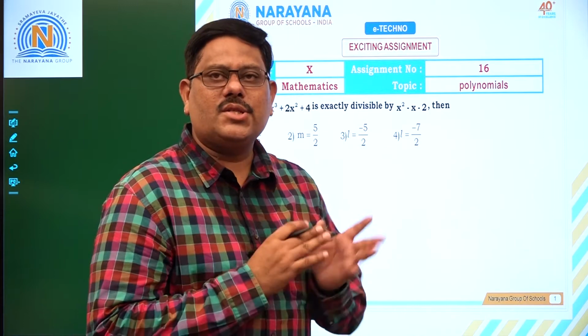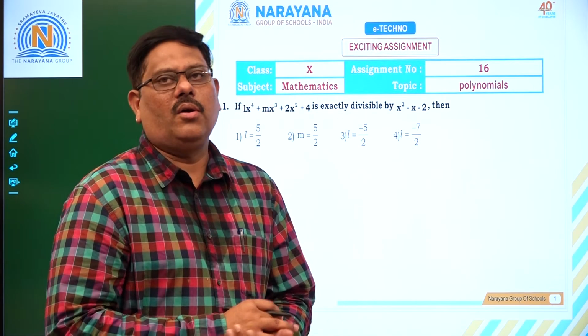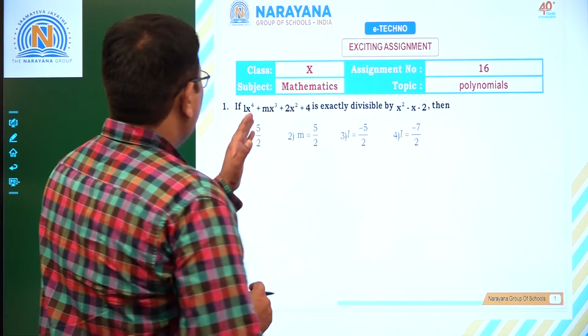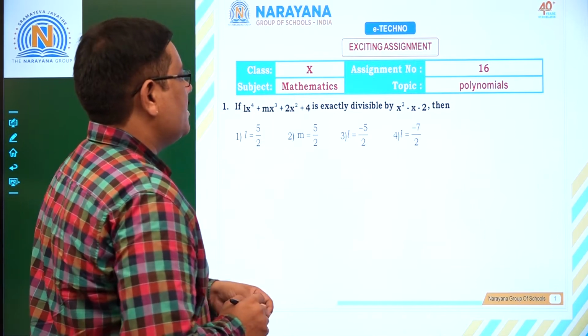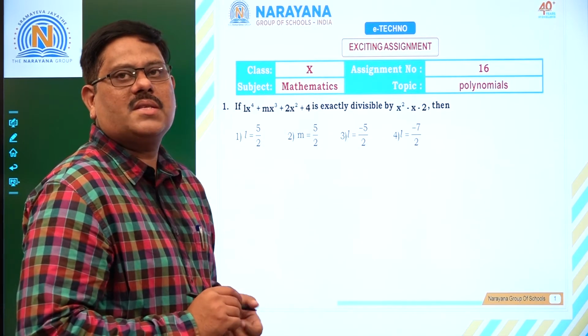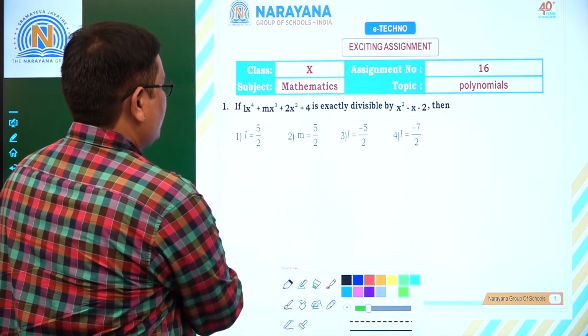Today for class 10 students, we are going to discuss assignment number 16 on polynomials. Let us start with the first question. If Lx power 4 plus mx cube plus 2x square plus 4 is exactly divisible by x square minus x minus 2, then what are the values of L and M? That is the question here.